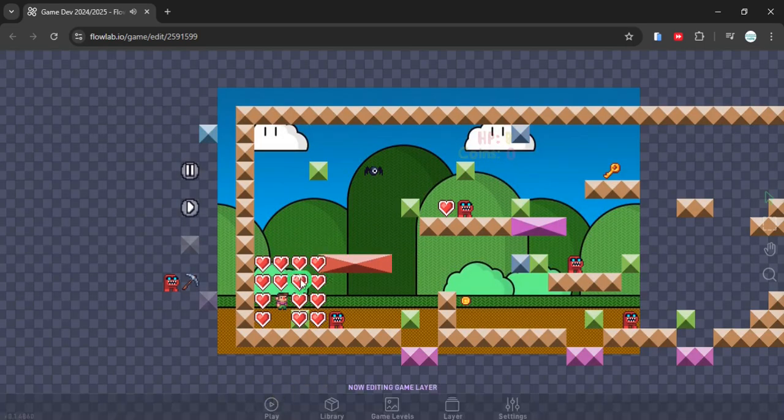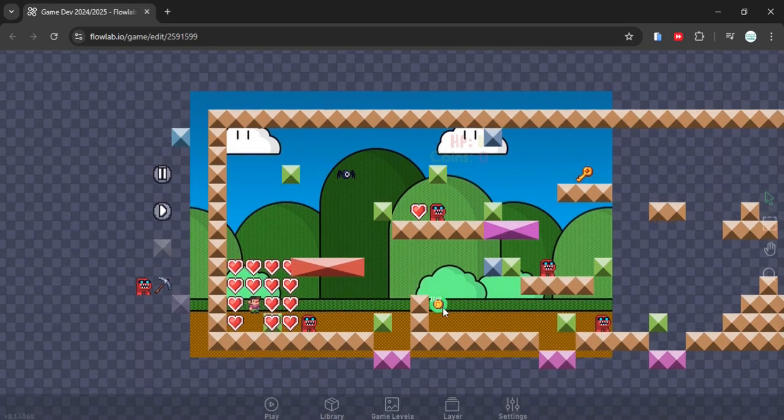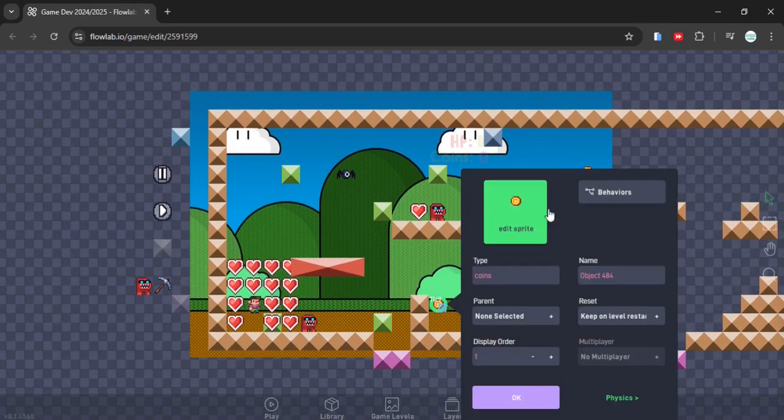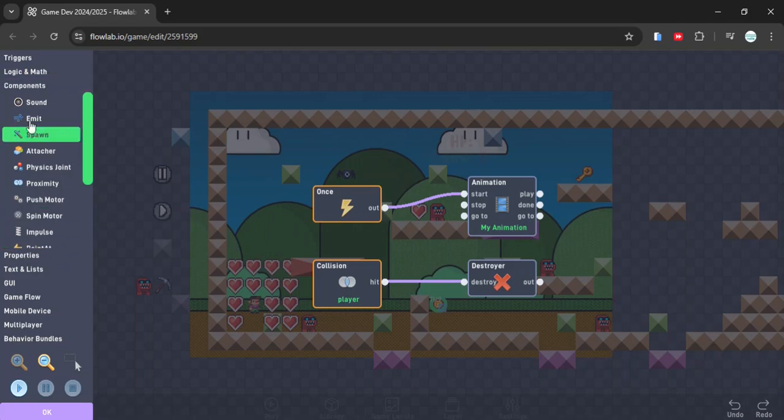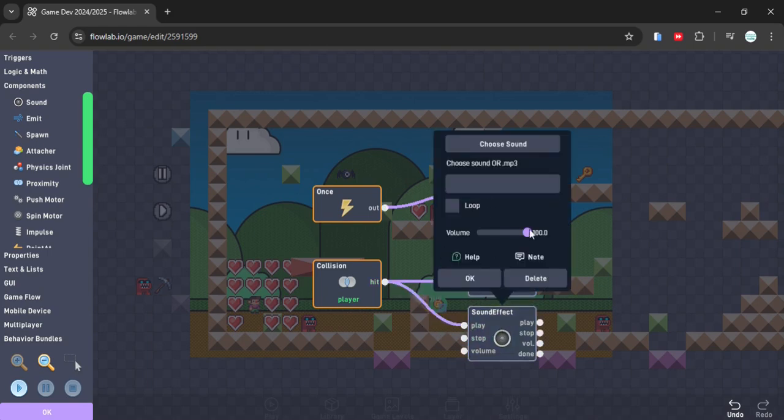So after you collect the heart, you will get a sound effect like this. Okay, and then the next is the coins. Just do the same. Okay, so where should the sound effect be? It's just after the collision. Okay, you can put the sound effect here, after the collision. Careful about the high volume.